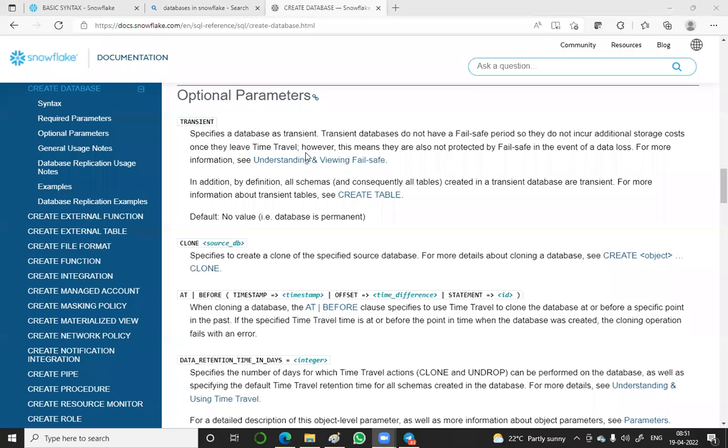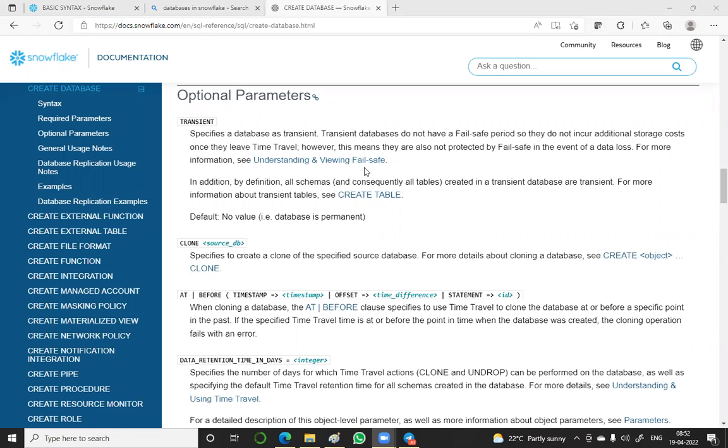time travel. What does it mean is, see, transient means it will immediately change. It means it will not have any fail-safe. It means it will be deleted immediately. You cannot store for a long time. That's why, see, fail-safe period, so they do not incur additional storage costs because you are not storing for a long time. It means like a come-and-go policy, like it will come and it will work for a little time, in a little transient time, after that it will go. However, this means they are also not protected by fail-safe in the event of data loss.